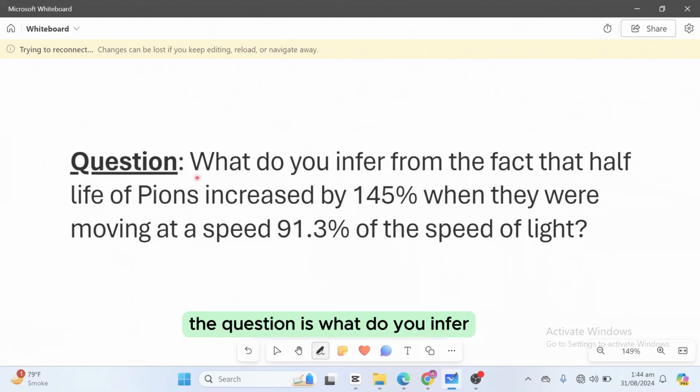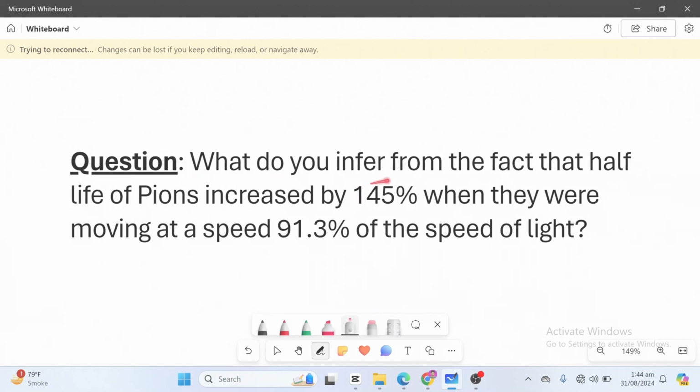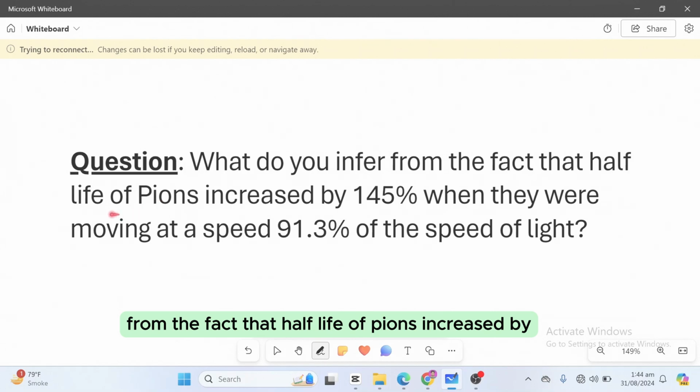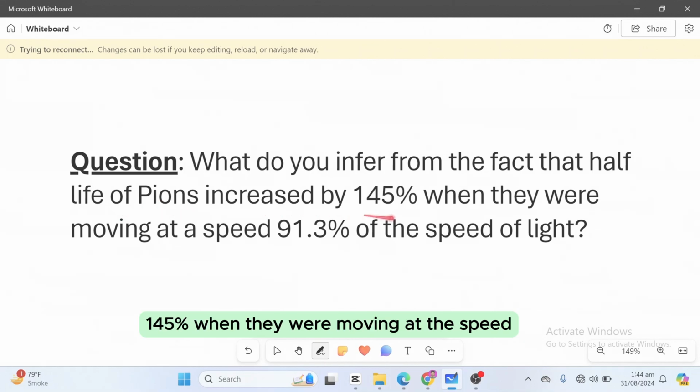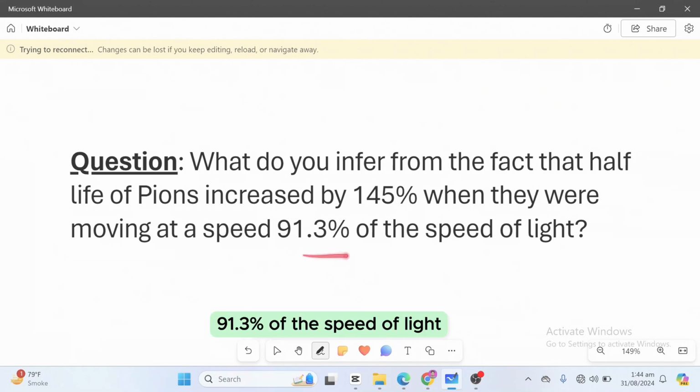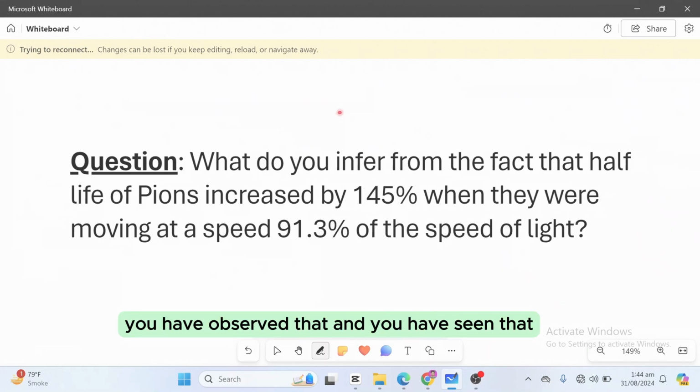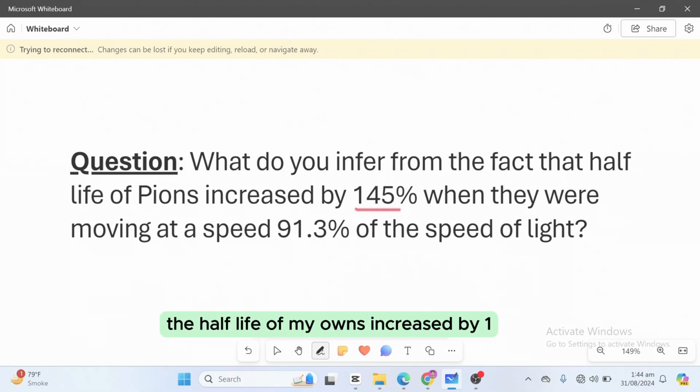The question is, what do you infer from the fact that the half-life of pions increased by 145% when they were moving at a speed of 91.3% of the speed of light? I mean, what do you get from it? You have observed that the half-life of pions increased by 145%.